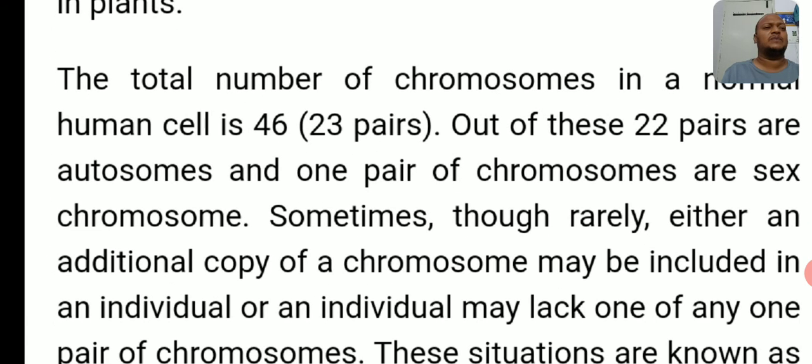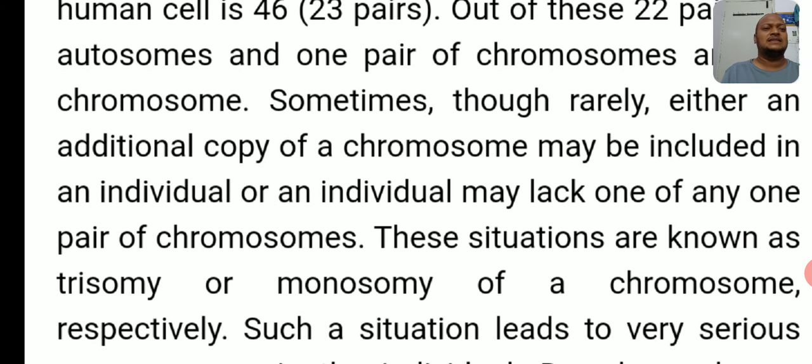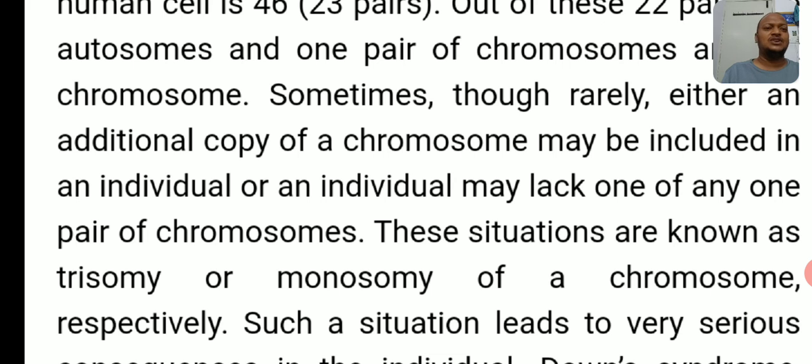Okay, right. Next point. The total number of chromosomes in a normal human cell is 46, that is 23 pairs of chromosomes. Out of this, how many autosomes are there? 22 pairs are autosomes and one pair is allosomes, or sex chromosomes. Sometimes, though rarely, either an additional copy of a chromosome may be included in an individual, or an individual may lack one of the chromosomes. These situations are called trisomy and monosomy.